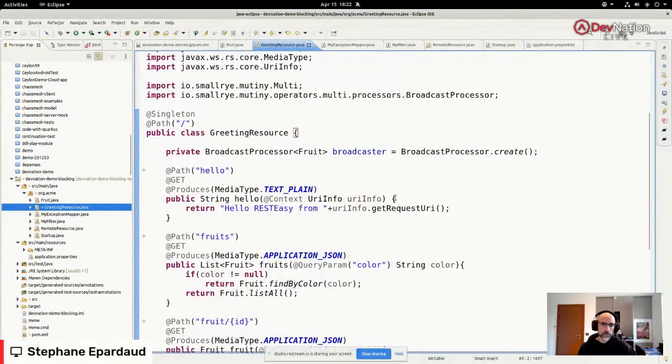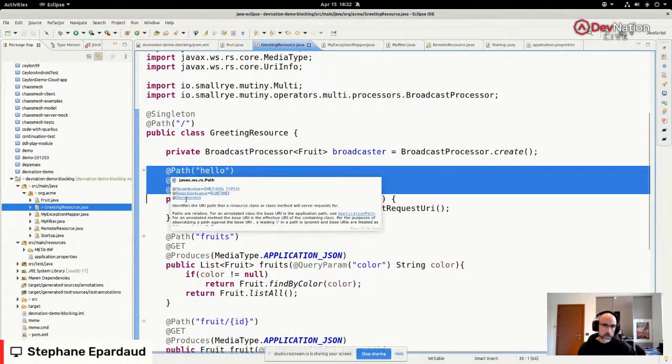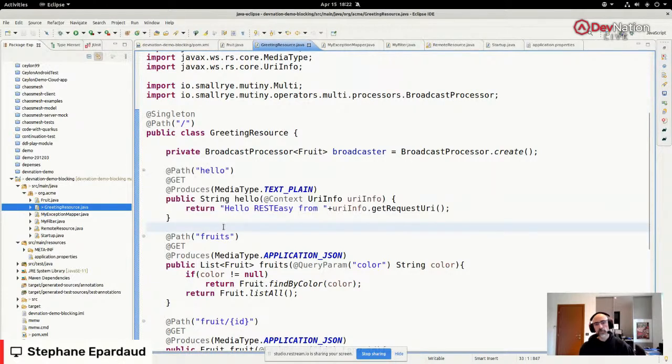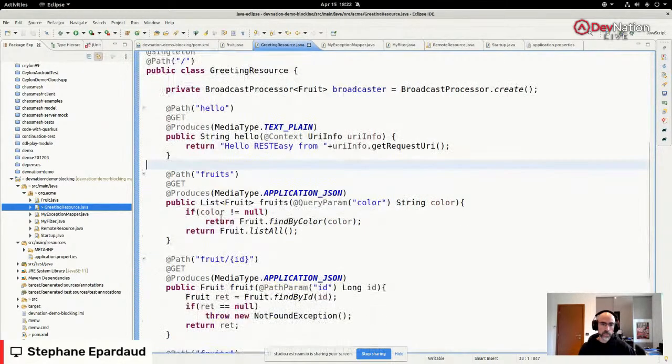Why is this? Well, here, the value proposition and the default from RESTEasy Reactive is to say, we're going to run by default everything on the IO thread, because this is what makes your endpoints fast. And then we detect if you start blocking on the IO thread. And so here, by calling Hibernate, which is using JDBC underneath, it's a blocking API, we're actually doing IO. And so we're detecting this and telling you, look, you can't do this.